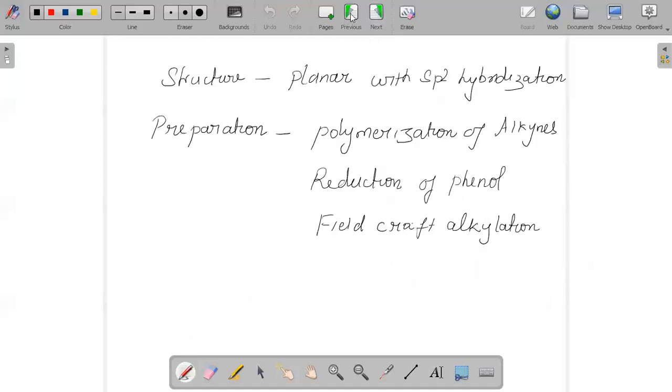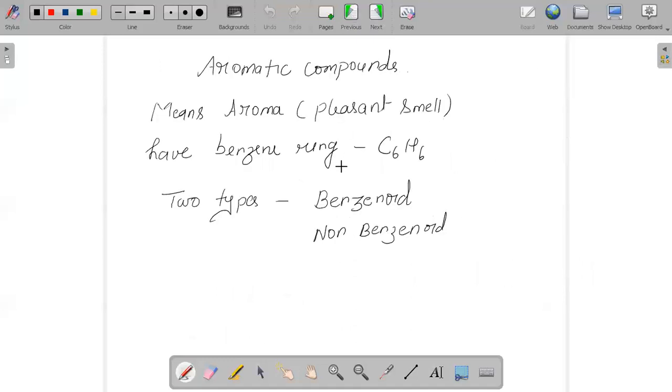And next, if we go to aromatic compounds. Aromatic compounds, of course, have aroma. Aromatic means aroma, that is nothing but the pleasant smell. And when we say aromatic, immediately we have in our mind the benzene ring.